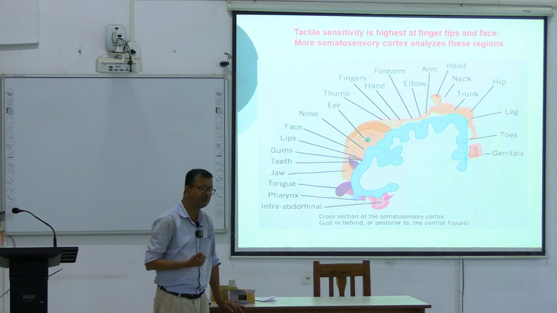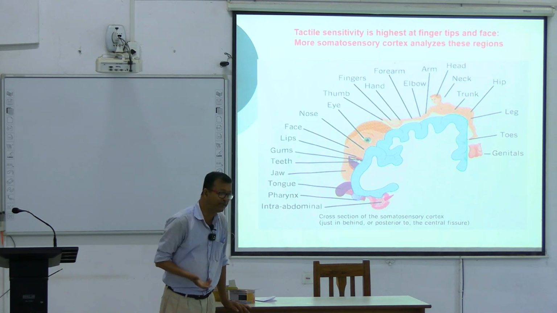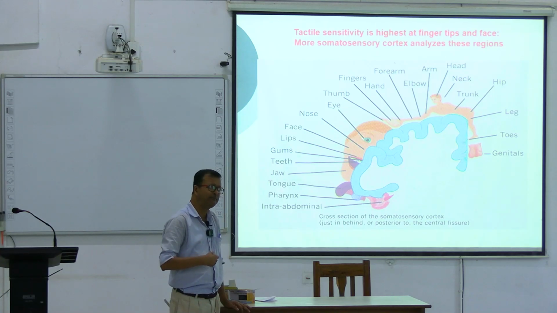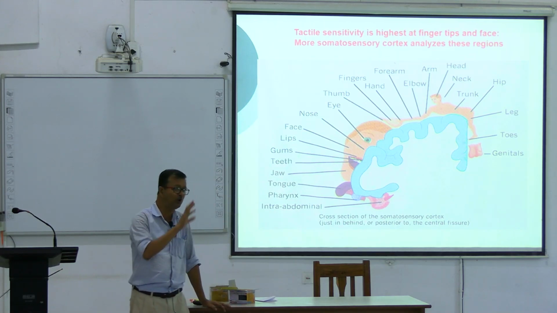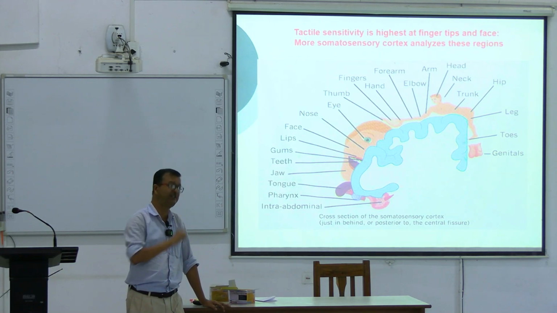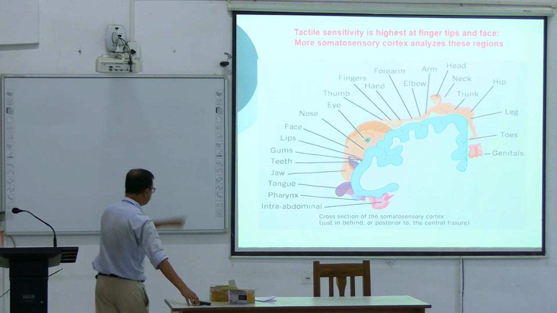Example: crude touch, pressure, crude touch, anything? Pain and temperature, because you know that visceral pain is non-discriminative. You cannot localize from which source it's coming. So poor localization means non-discriminative. So these things, and now this is what?